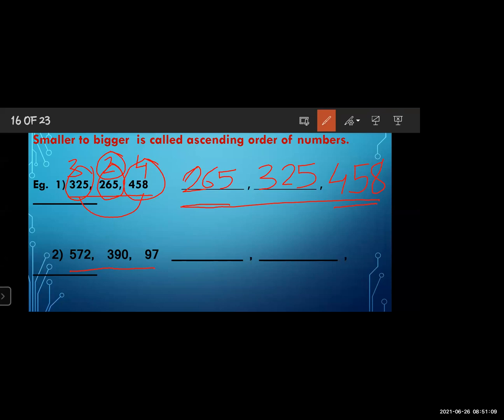First of all, you have to see the digits. The first number has three digits, the second number also has three digits, and the third number has only two digits. That's why the third number is the smaller number. So what do we have to do? You have to write the smaller number first. Means we have to write 97. Okay.